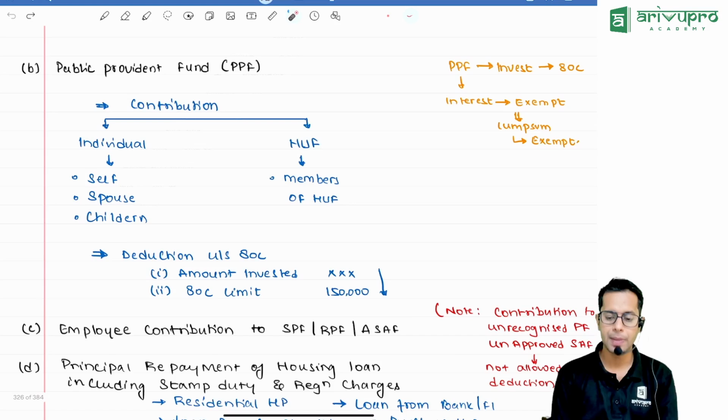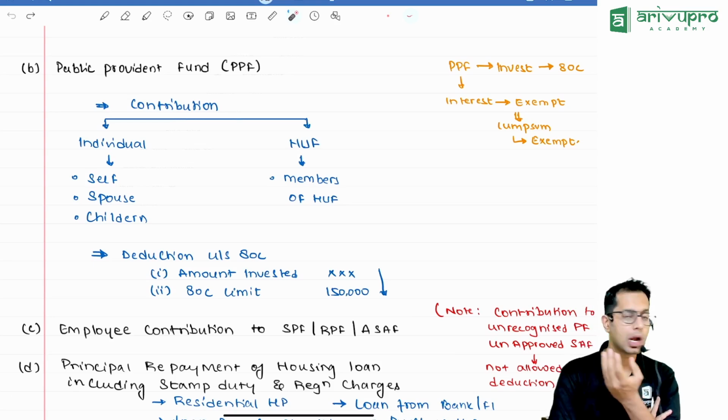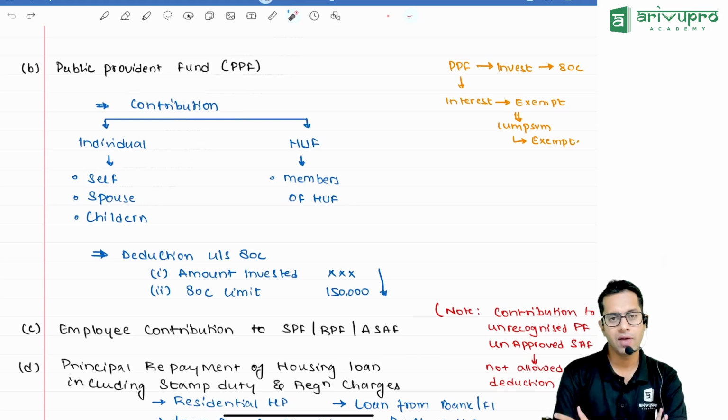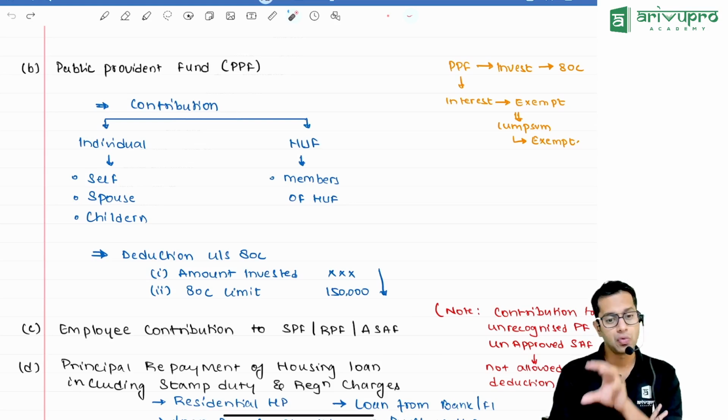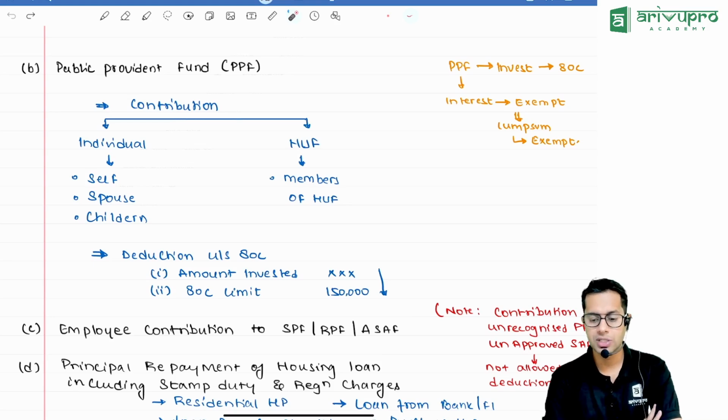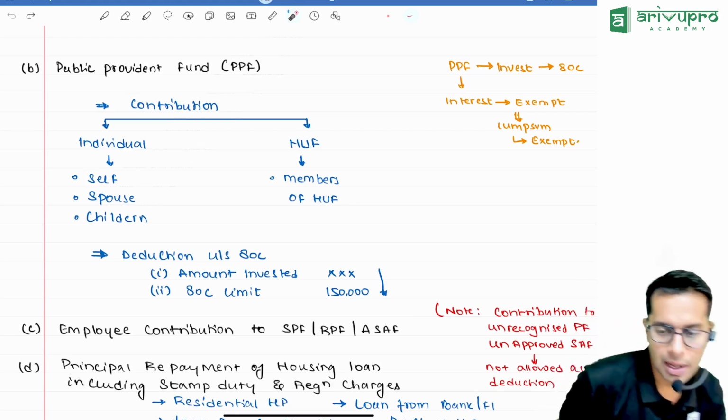Public Provident Fund, PPF. Normal people like us who are not working anywhere cannot have an employee provident fund, recognized provident fund, or statutory provident fund. So we have a place to invest, what is that called, sir? That is called PPF or Public Provident Fund.